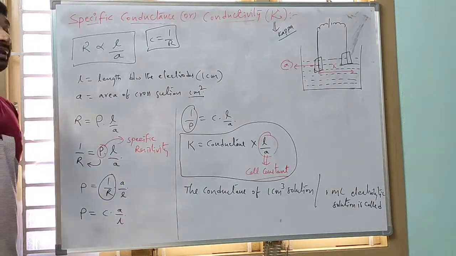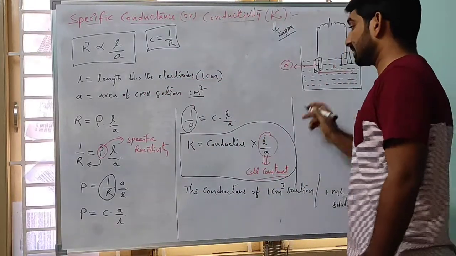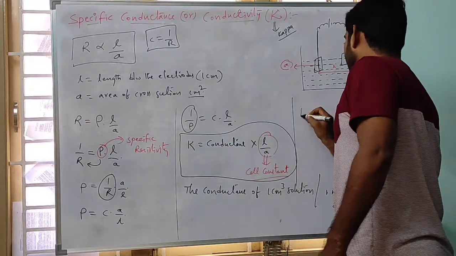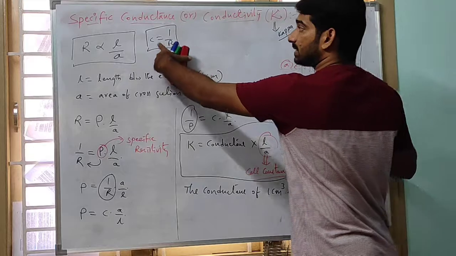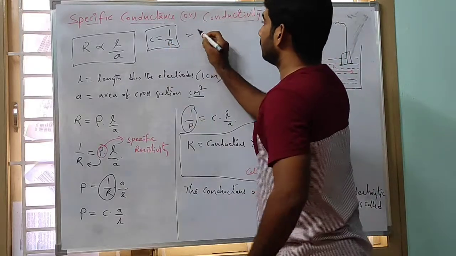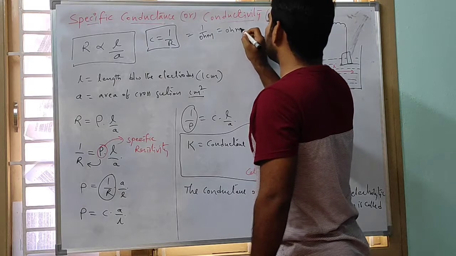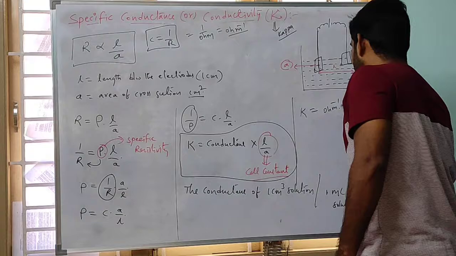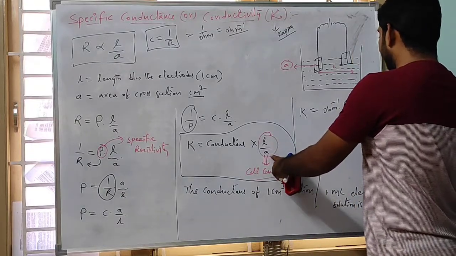Now, units are also very important. What are the units for the specific conductivity? Kappa is equal to conductance, the reciprocal of resistance, so 1 by ohm, which is ohm inverse, into length in centimeters over area in centimeter square.